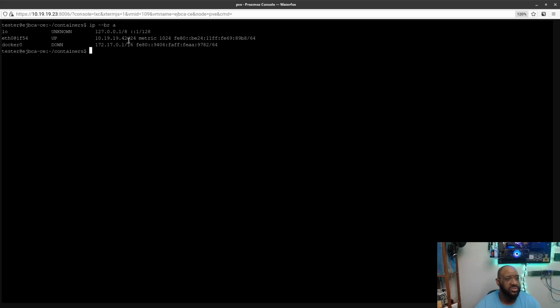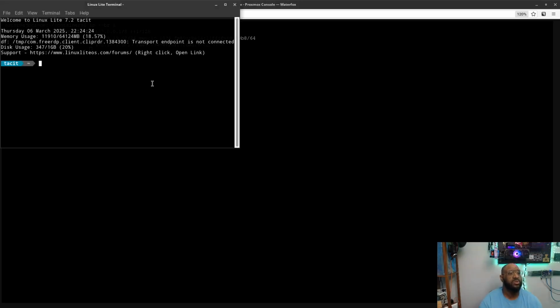Let's clear the screen. Now, to make this host entry, I need to first know the IP address I'm going to, which is going to be 42. So 10.19.19.42 is my internal IP address. That's what I'll be using on my host machine. I'm going to make that entry. So I just popped open the terminal on my host machine using VI. Like I said, it is my favorite. I'm going to type in /etc, well, should I say etc? A lot of people say etc. /hosts with an S on the end of it.